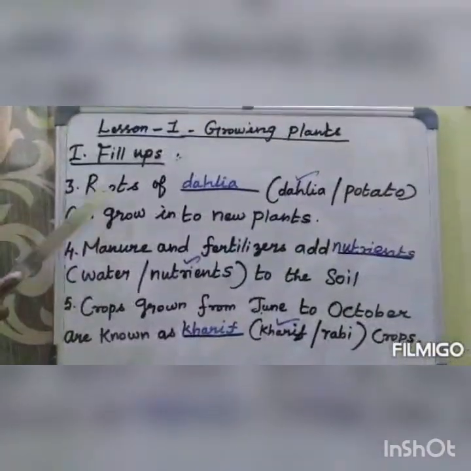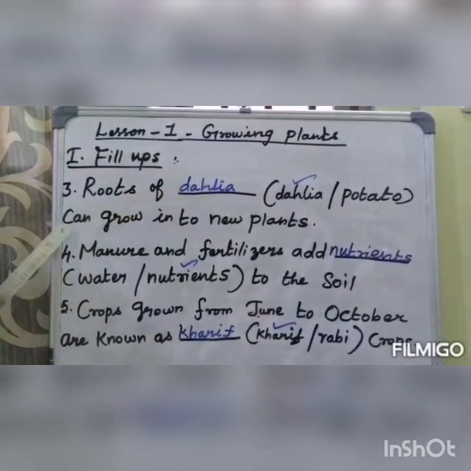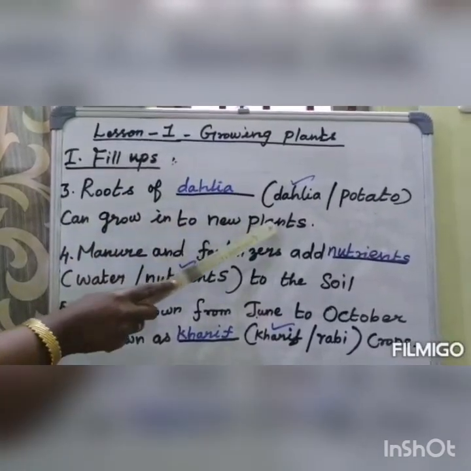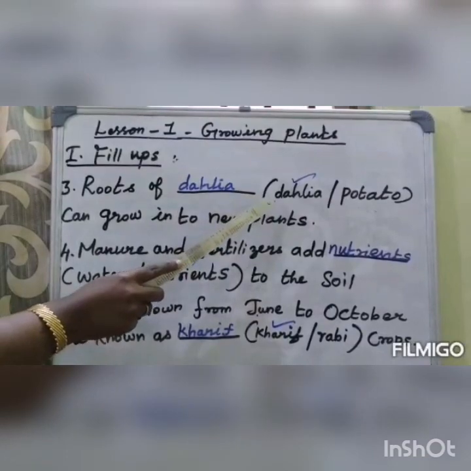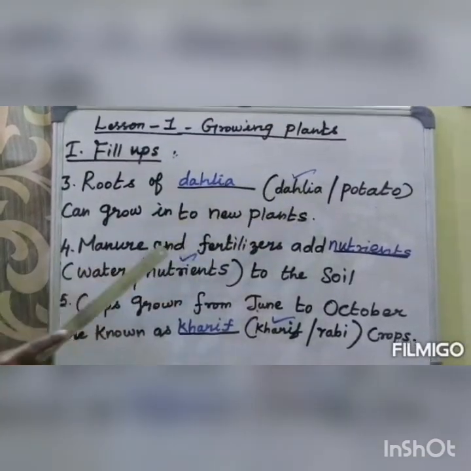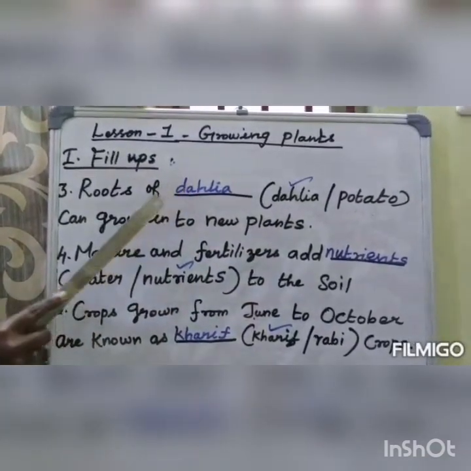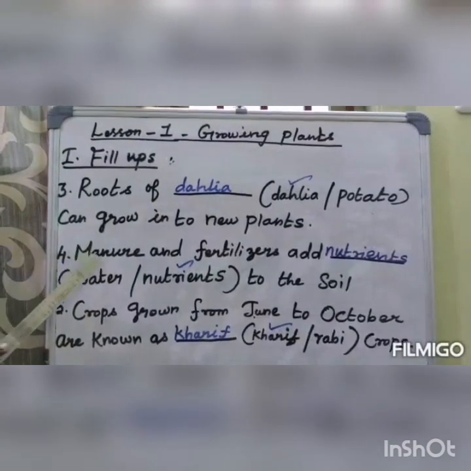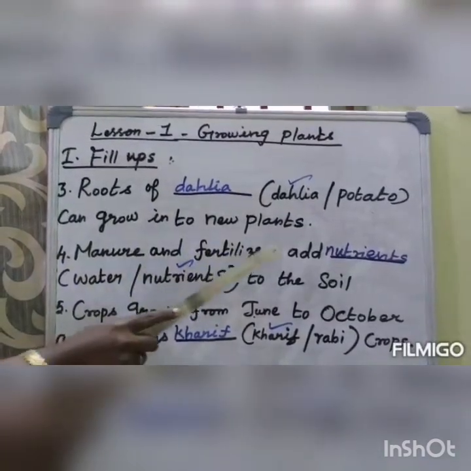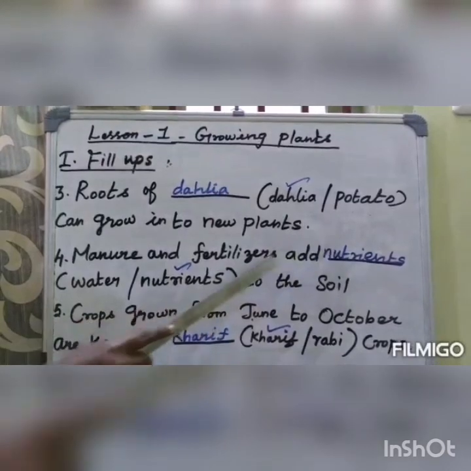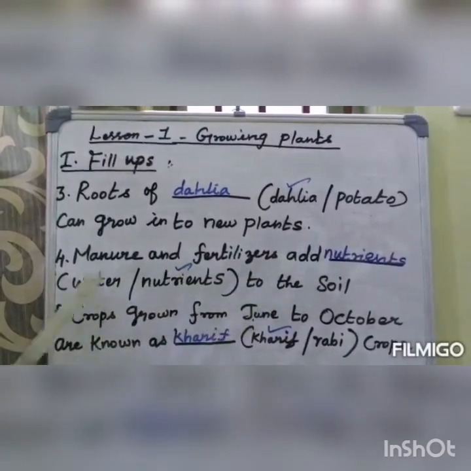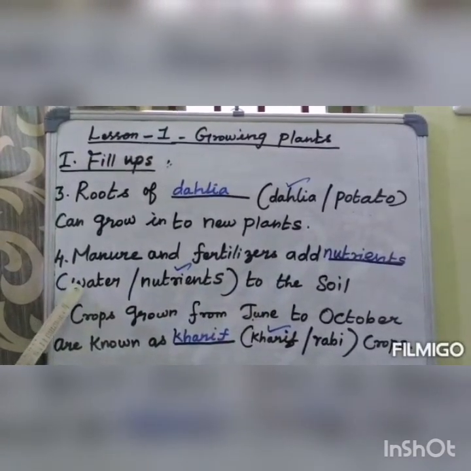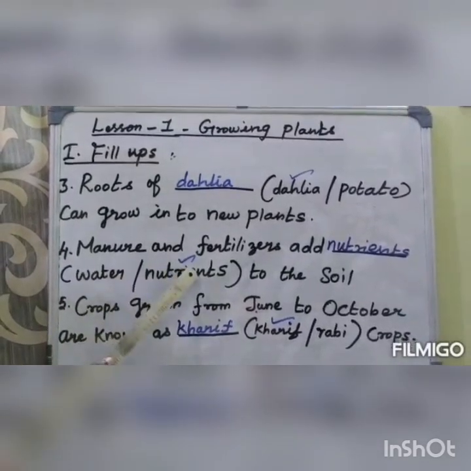Third one: roots of dash can grow into a new plant. The options are dahlia, potato. The answer is dahlia. Fourth one: manure and fertilizers add dash to the soil. The options are water or nutrients.